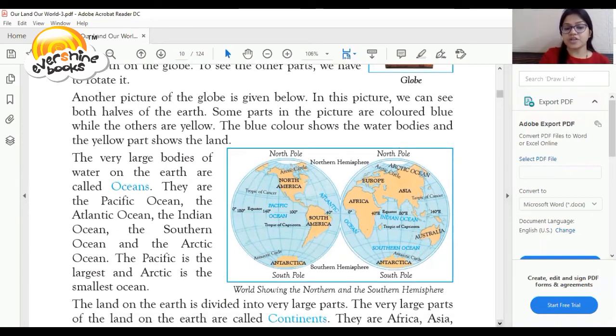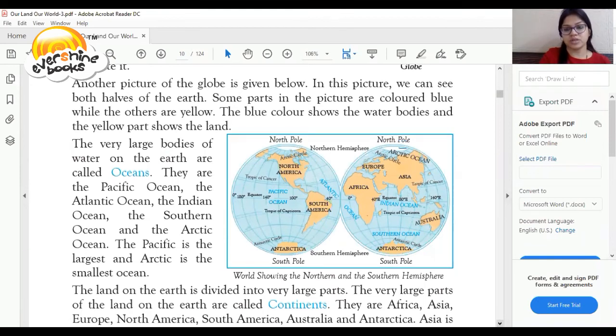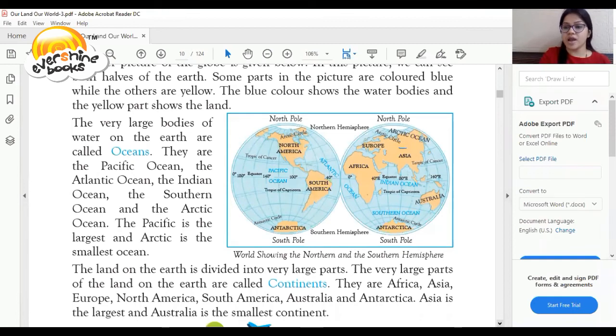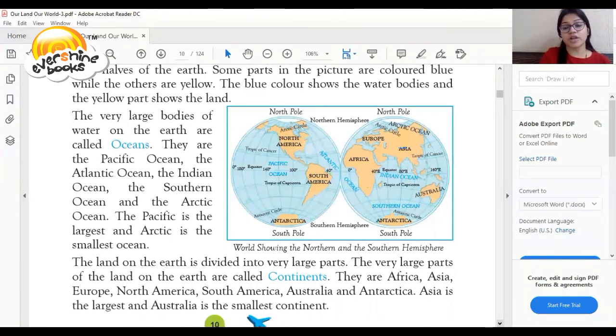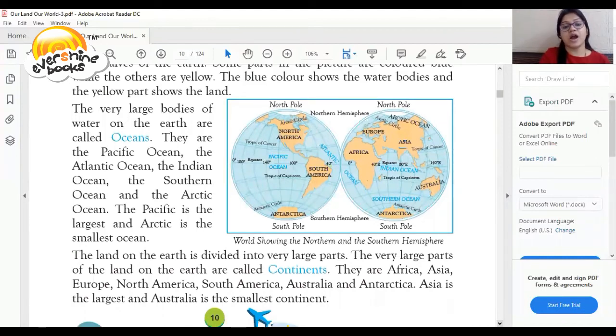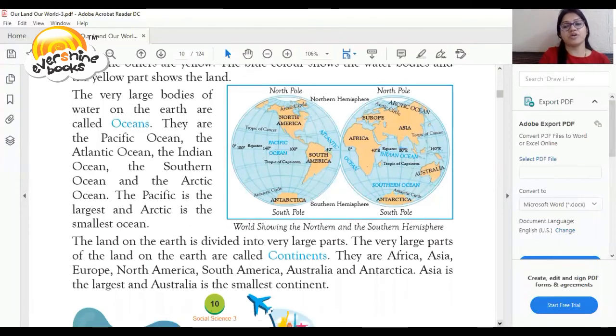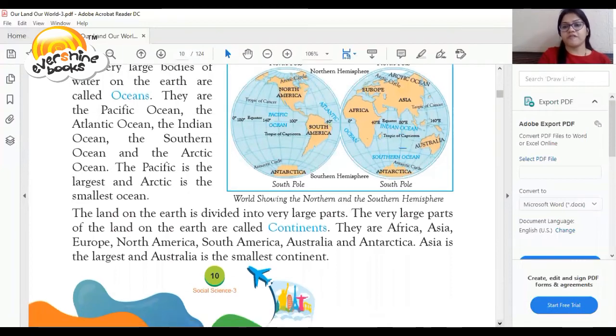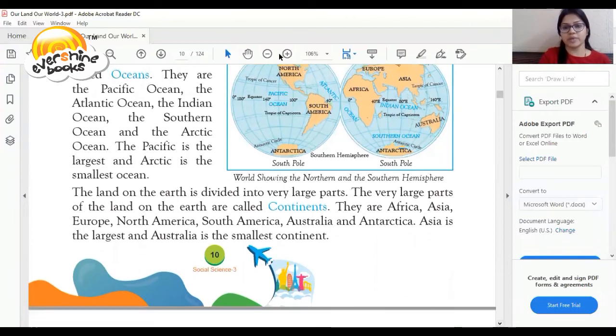Which is the largest water body in the earth? The Pacific Ocean is the largest water body in the earth. Which is the smallest water body in the earth? Arctic is the smallest ocean in the earth. So the next one is continents. What are the continents? Again, I am highlighting it because it is very important.